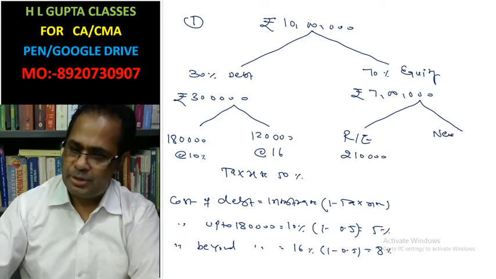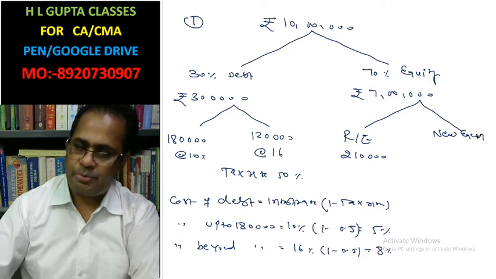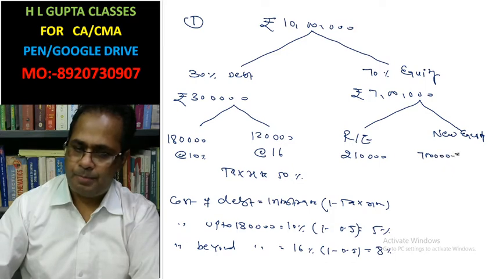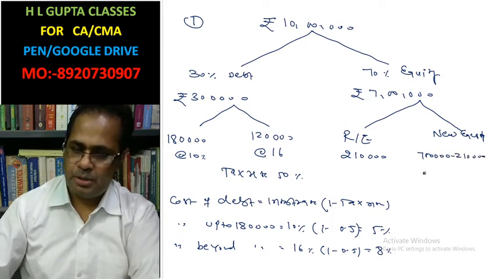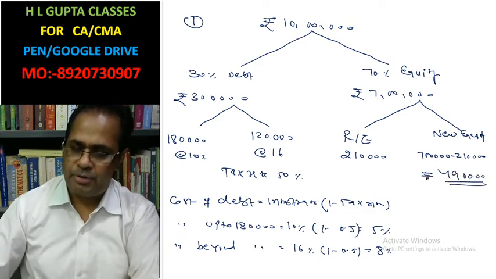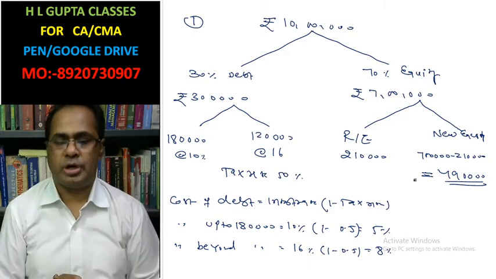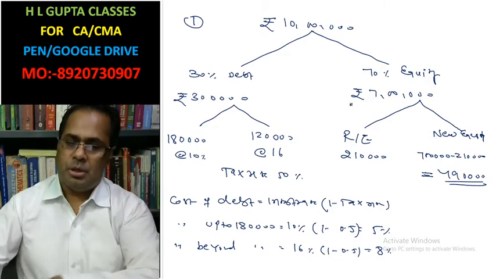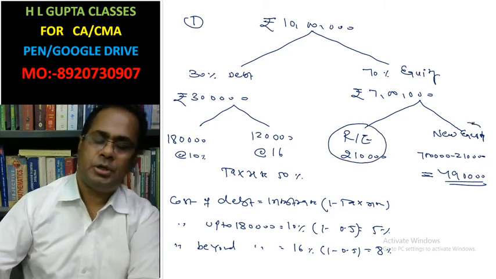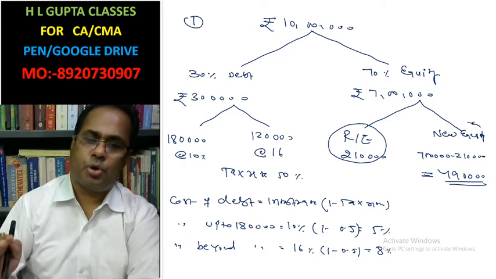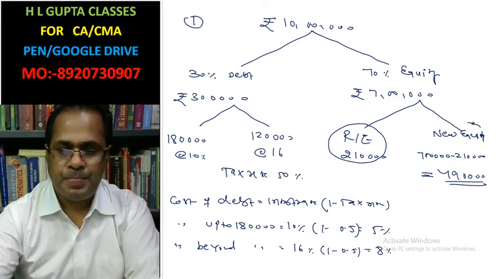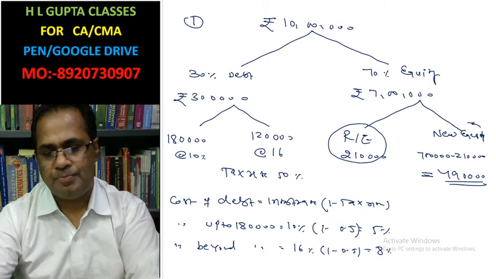New equity you have to raise is rupees 7 lakh minus 2,10,000, that is 4,90,000. In the case of cost, retained earnings cost as well as equity cost will be the same, because no floating cost, no brokerage, no personal tax is given in the question. Now, this is the first pattern of the question.